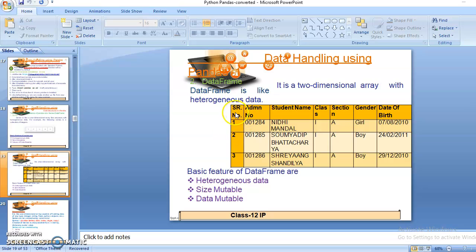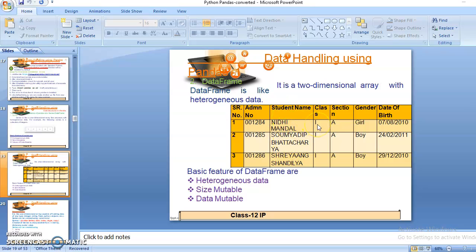Okay, now students, you can see here 7 columns are present, and just like you can see the very first column is serial number, next is admission number, student name, class, section, gender, DOB, date of birth. So students, you can see here that in the serial number column we can store integer data, and in admission number we can also store integer elements, but in student name we can store the data in character format or in string format.